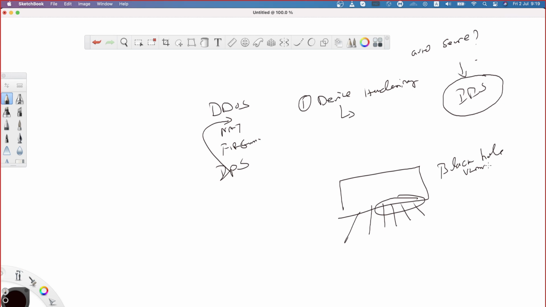People who might have gone through CCNP routing and switching might have heard this term, black hole VLAN. It's nothing but like what? What is management VLAN? Hello, am I audible? Okay. Is there anything called a management VLAN, like a voice VLAN? Any VLAN can be configured as a management VLAN, correct?